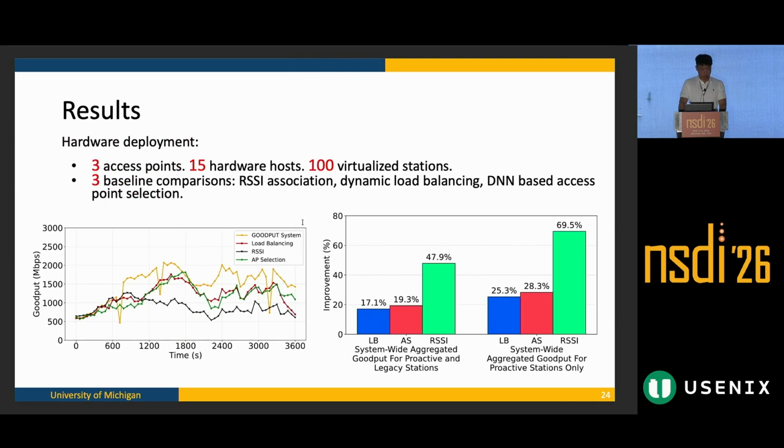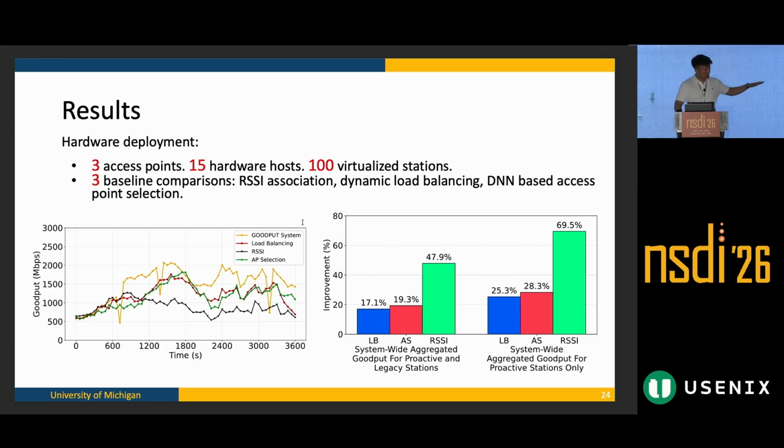So as a result, we actually built our own hardware testbed. So we do have 3 access points, 15 hardware hosts. We virtualized 100 stations. So we also compare with 3 baseline approaches: the RSSI, which is the most widely used nowadays. Like everybody is using RSSI connection in this room. And the second one is dynamic load balancing. That's AP side optimization, and also a deep neural network-based access point selection. That's the optimization deployed on the station side.